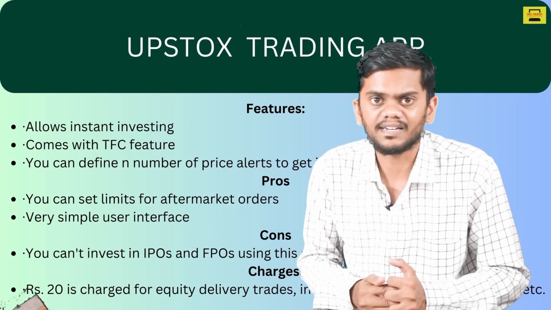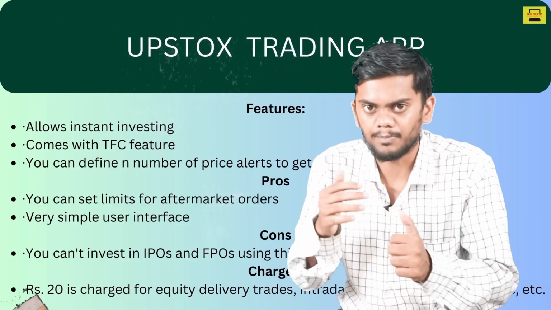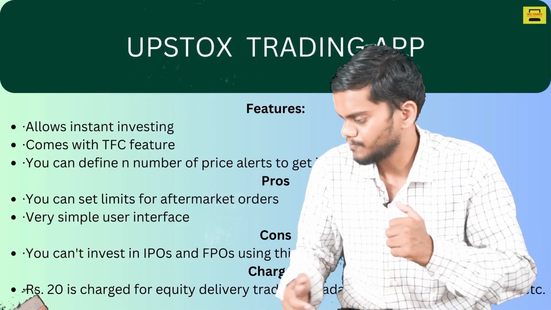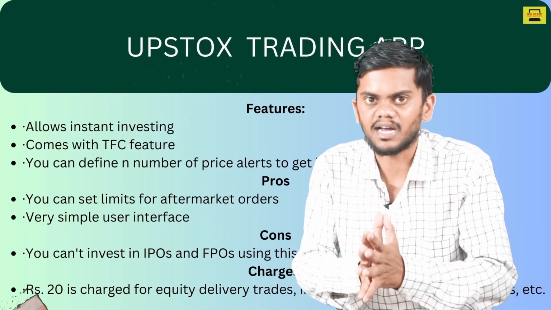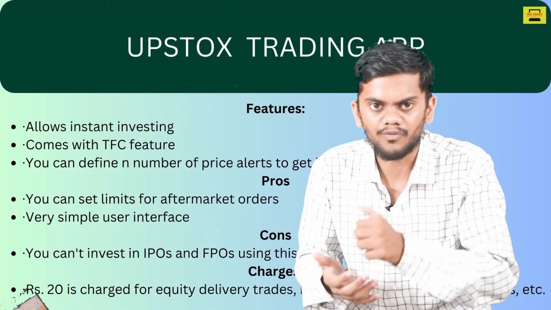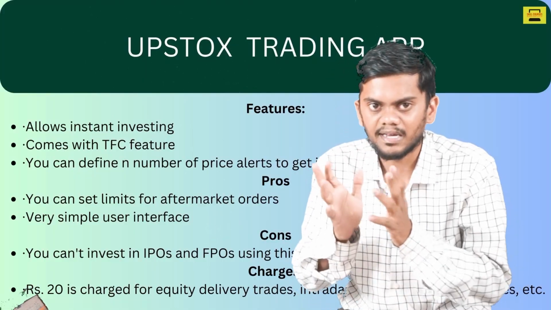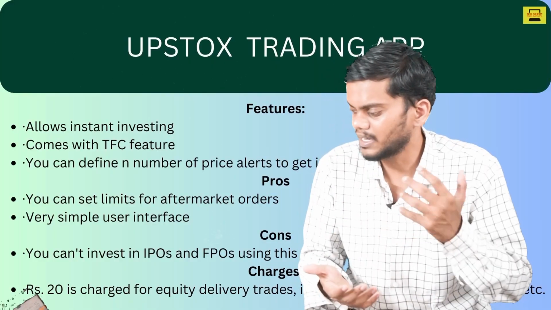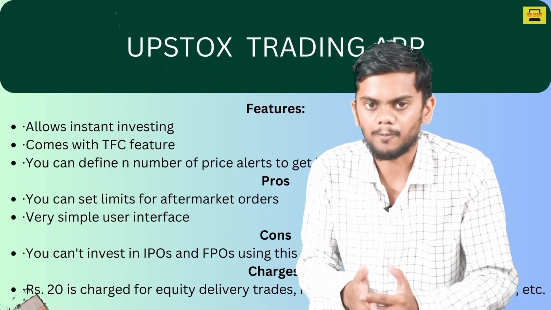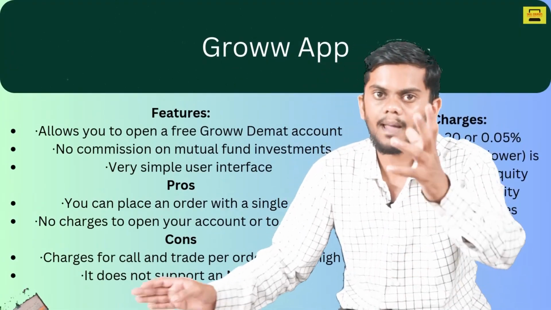What are the cons? The cons are that you can't invest in IPOs and FPOs using this application. What are the charges for Upstox? It charges 20 rupees for equity delivery and intraday trading, and you can also get a currency features option. Then number four is the Groww app.